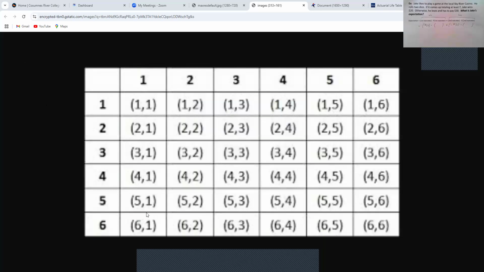Well, the ones on this main diagonal, starting at the very bottom left, going up to the very top right, those are the ones that add up to exactly seven. And then all the ones down and to the right of that add up to more than seven.